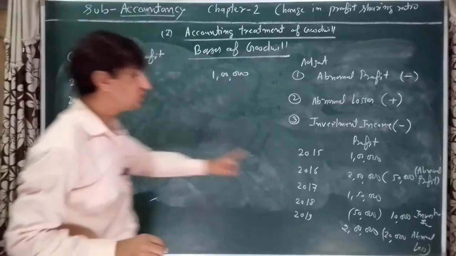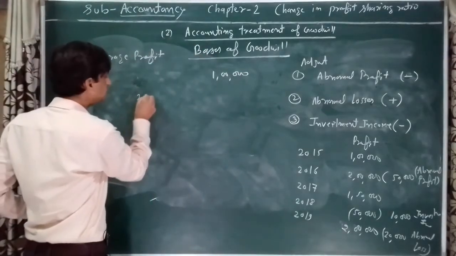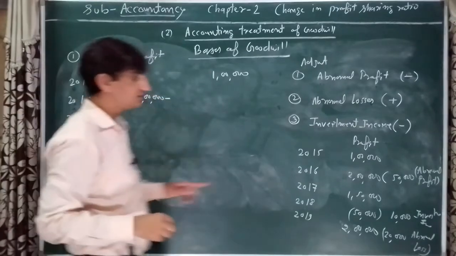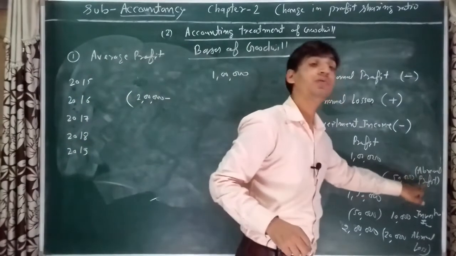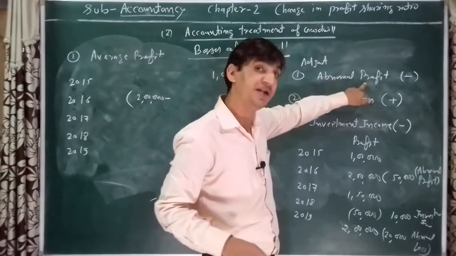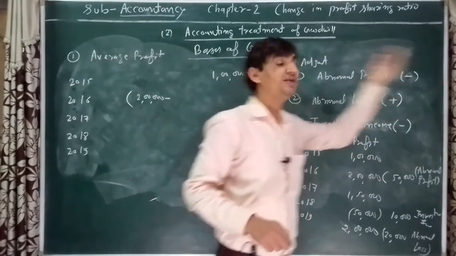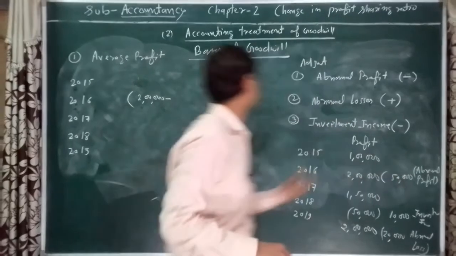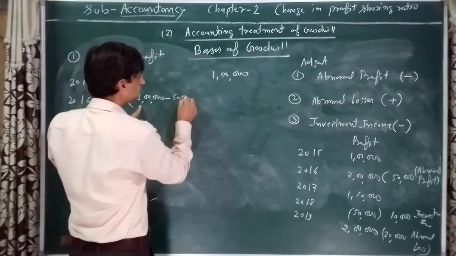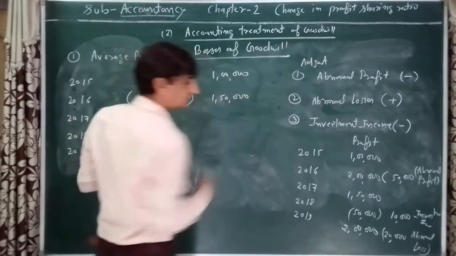In profit of 2016, profit rupees 2 lakh less abnormal profit. I told you, if any abnormal profit is added, it will be deducted from the relevant year's profit. So rupees 50,000 will be deducted from the relevant year. 2 lakh minus 50,000, the value will be 1 lakh 50,000.